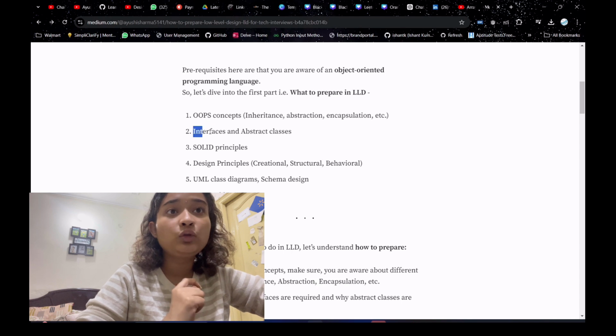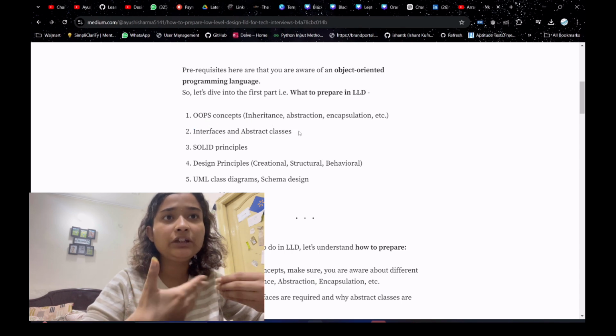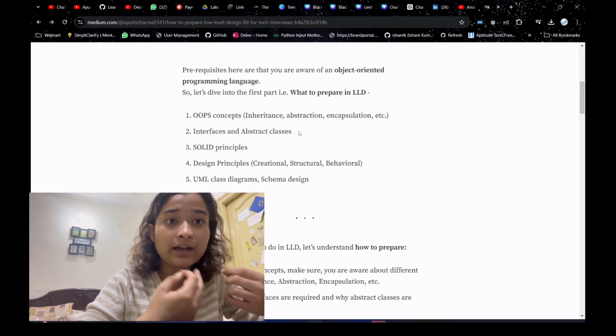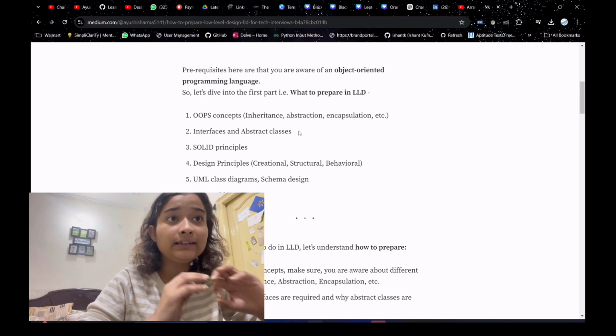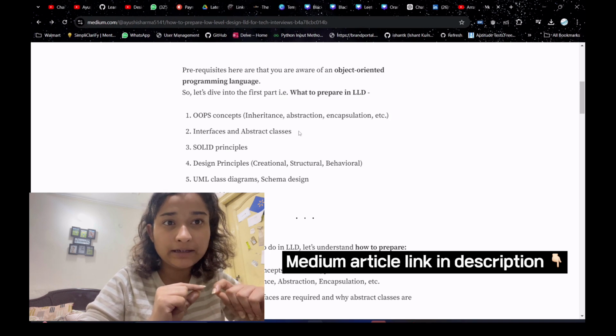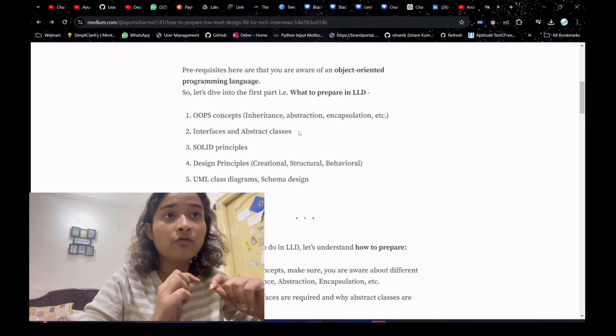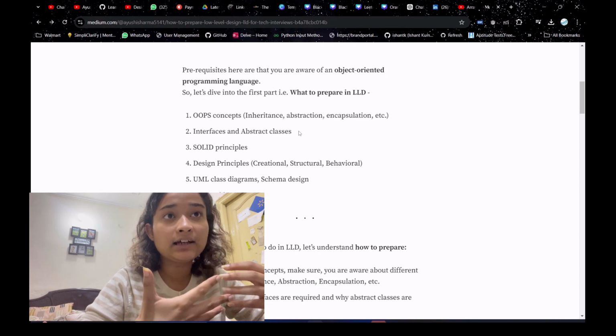After that you have to do interfaces and abstract classes. So basically you should know why we use interfaces and why we use abstract classes. These are basically programming language fundamentals which you should be a bit aware of. You should know why they are needed and in which cases they are needed.